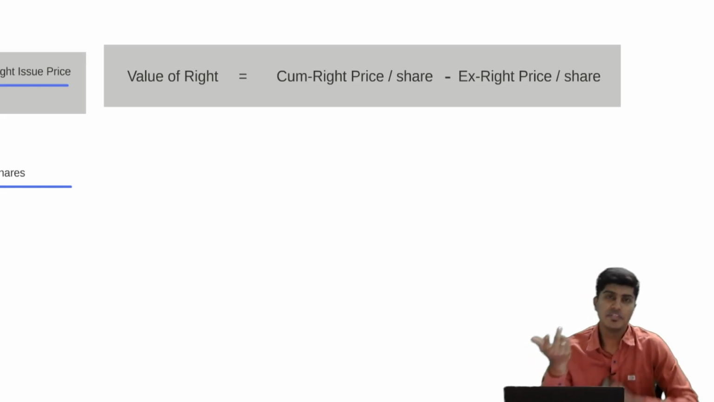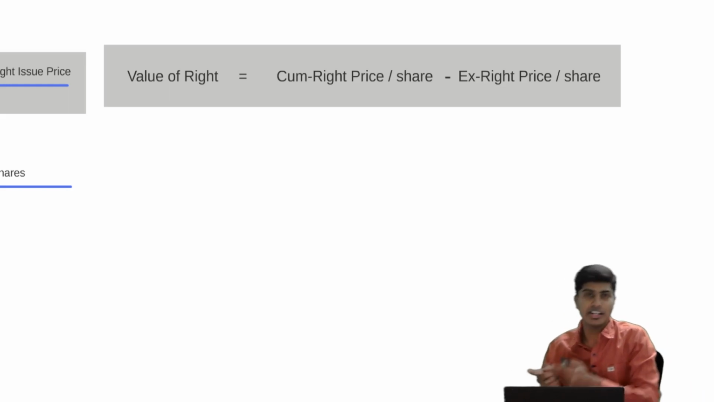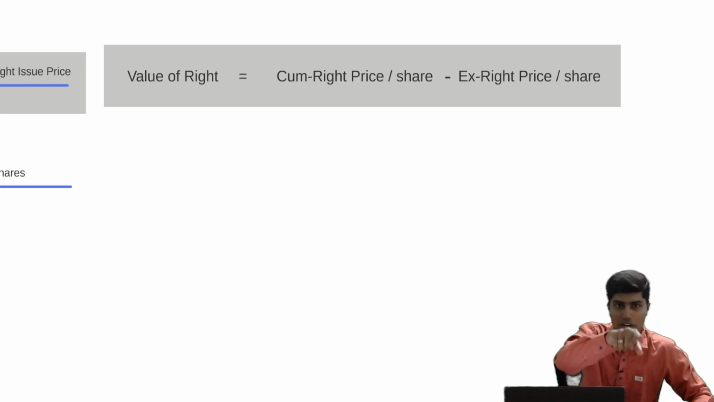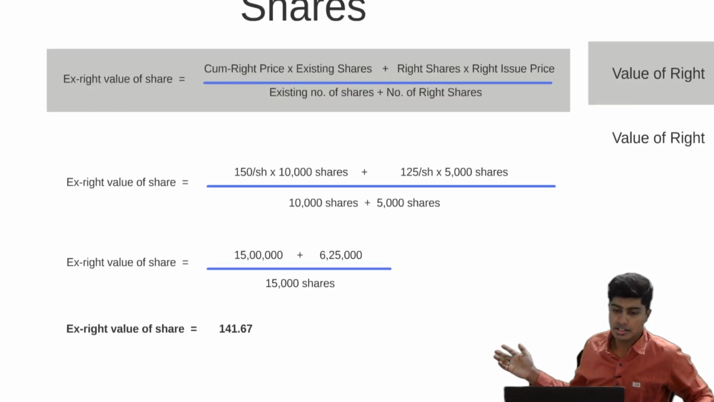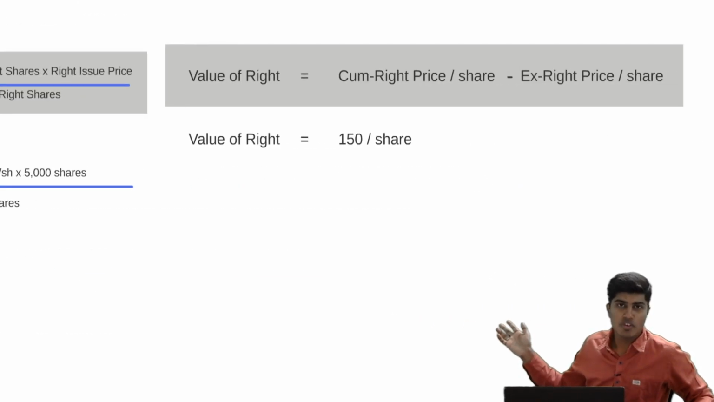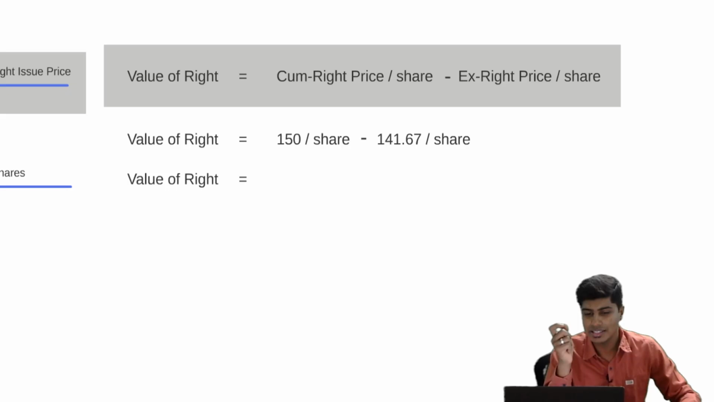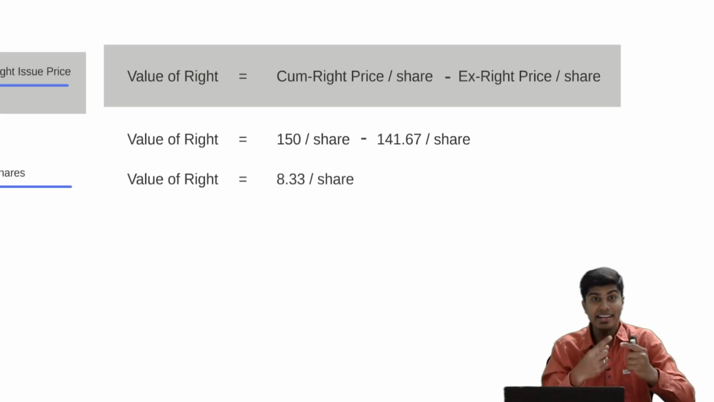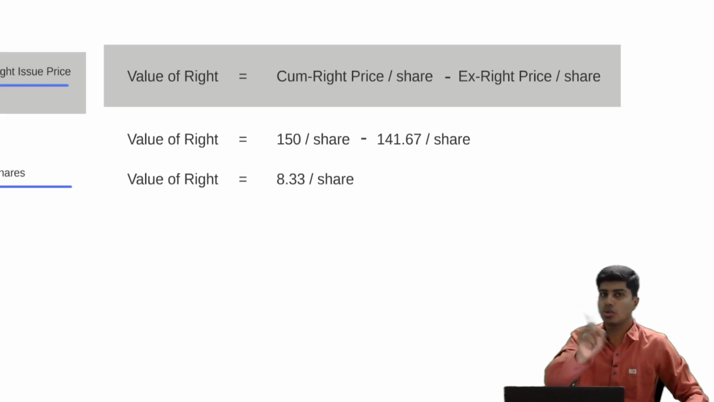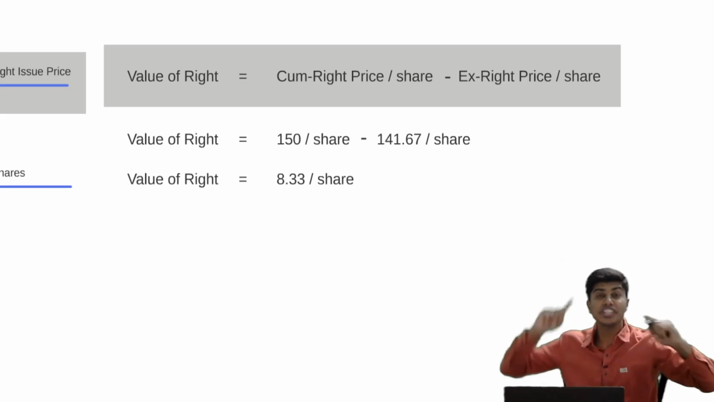Value of right is the difference between cumulative right value and the X right value. That is, before the right issue, the price is 150. After the right issue, the price is 141.67. We've just found it. See here, 141.67. If you find the difference between these two, I'll find the value of right is 8.33. And he has rights against 10,000 shares, not 5,000. 5,000 rights, but he has rights against 10,000 shares.